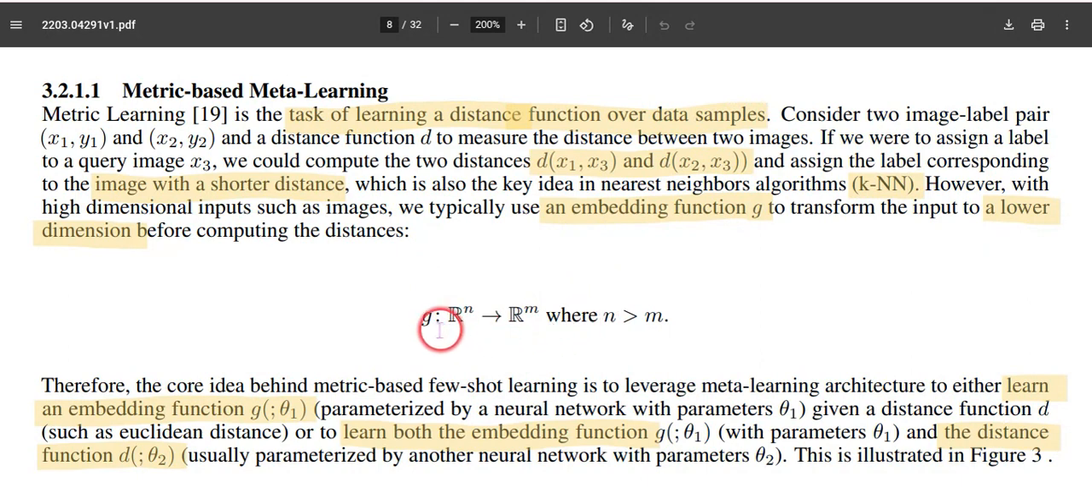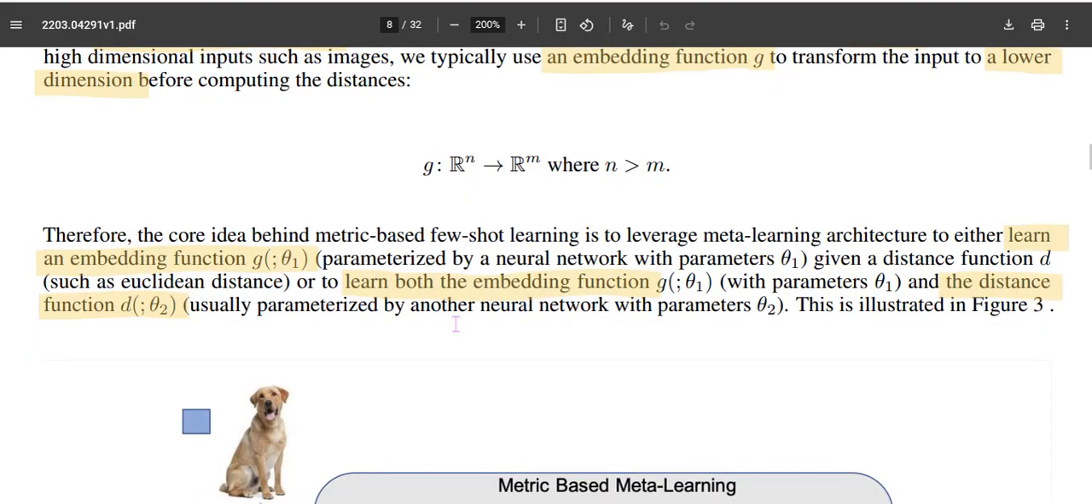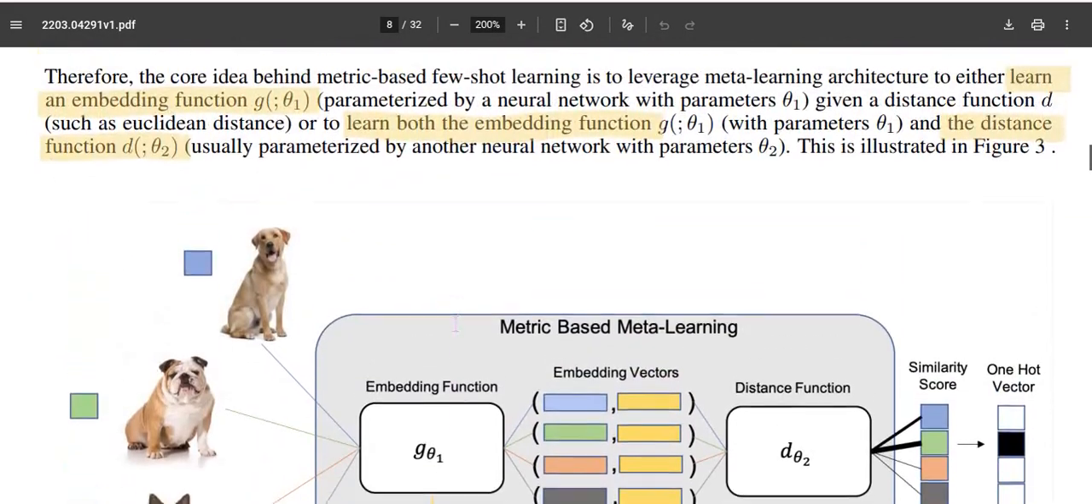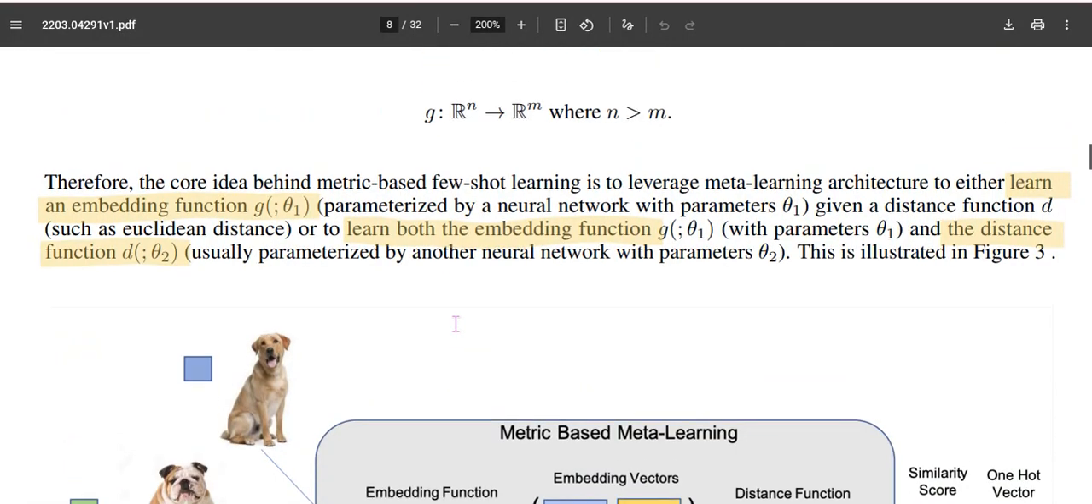So we try to make an embedding function g, and once that embedded output is produced, it is taken for distance measurements. This is what is defined here. This is what metric learning is.